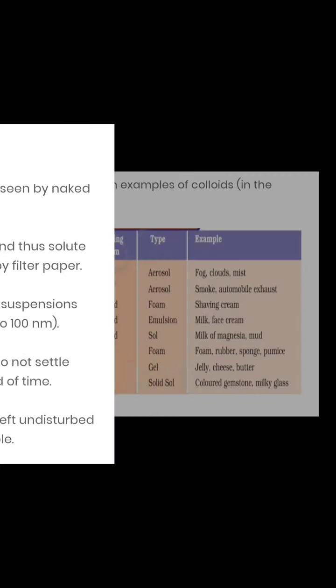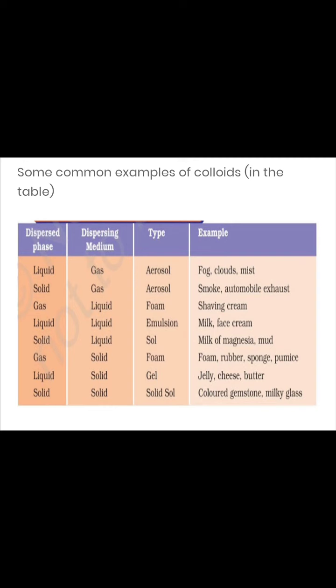Now something very important related to colloids, children, try to understand here. Generally, in case of colloids, we don't use the terms solvent and solute. For solvent, we use the term dispersion medium, and for solute, we say it is the dispersed phase.